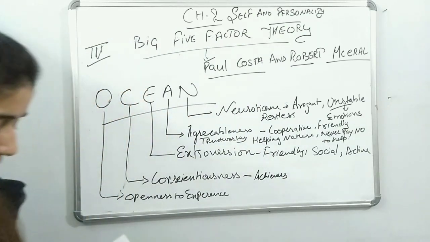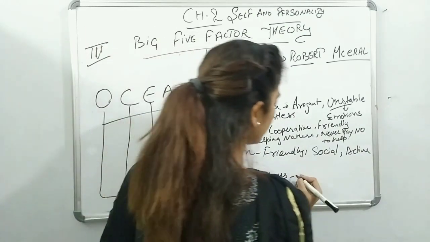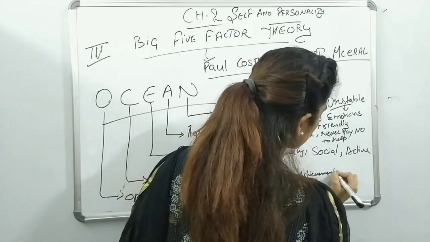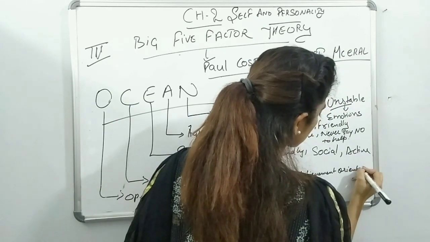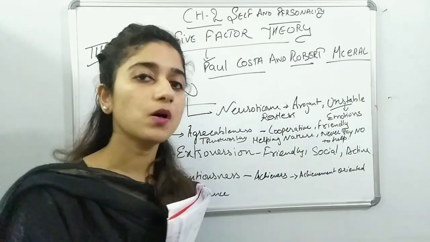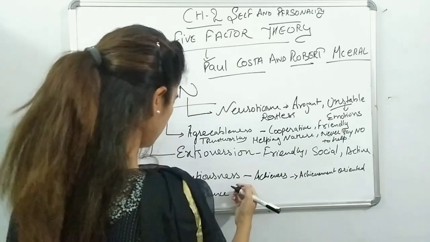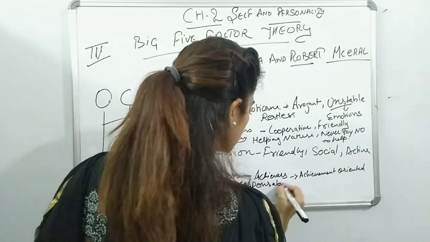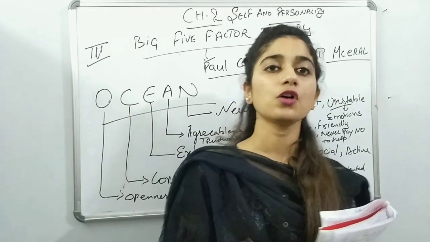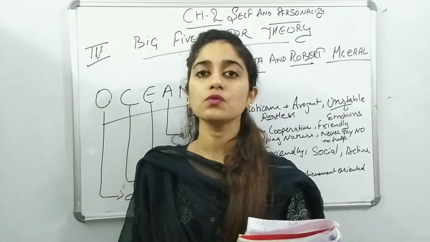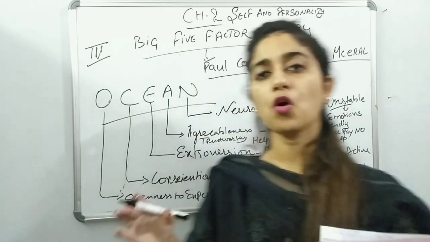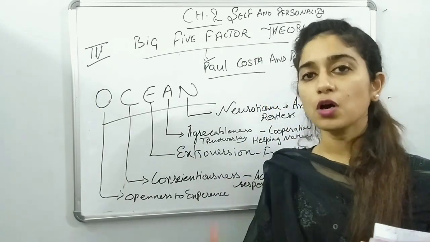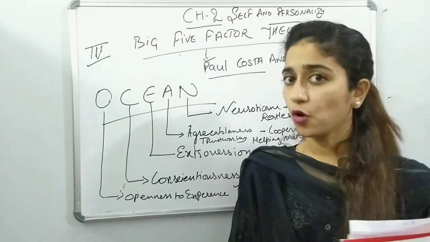They are achievement oriented because their goal is to be number one and successful. This makes them responsible also. They stay committed to their duties for a long period of time because of their responsibility.